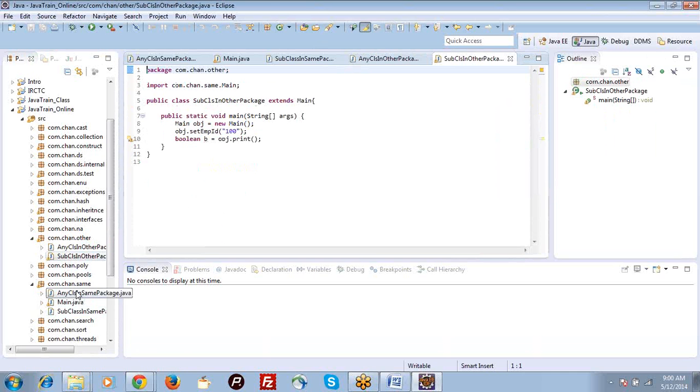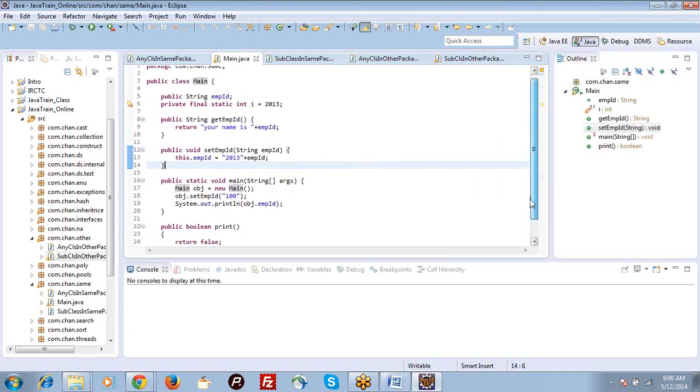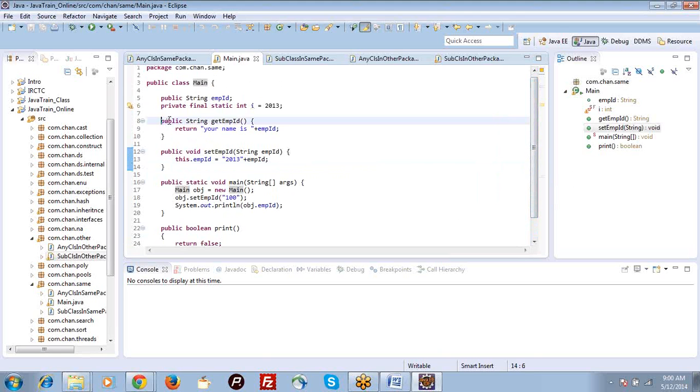See, ComChan same is a package. ComChan other is some different package. Main is the main class that I have. In that I define methods. These are called access control. In front of a method I can specify anything.